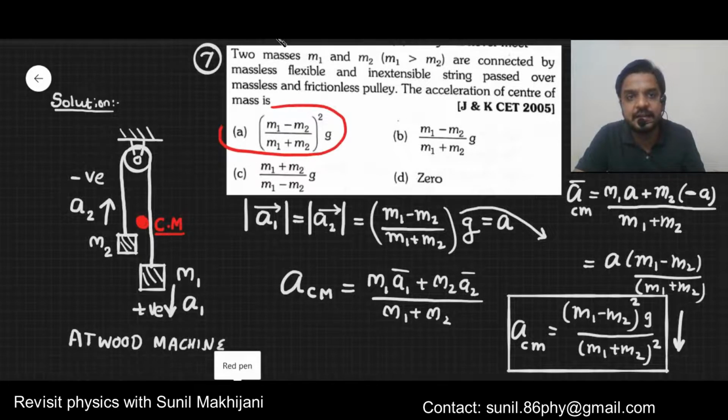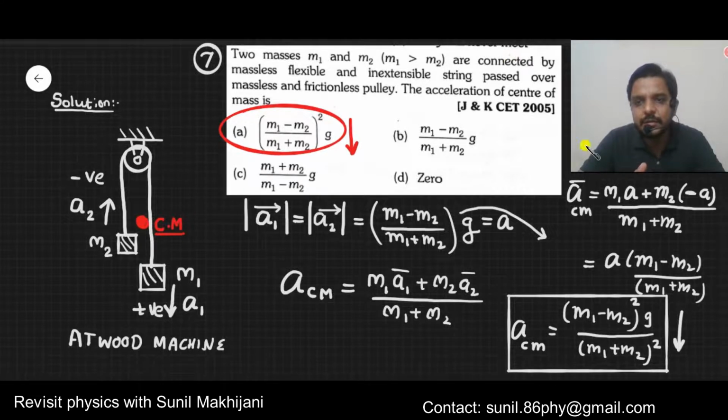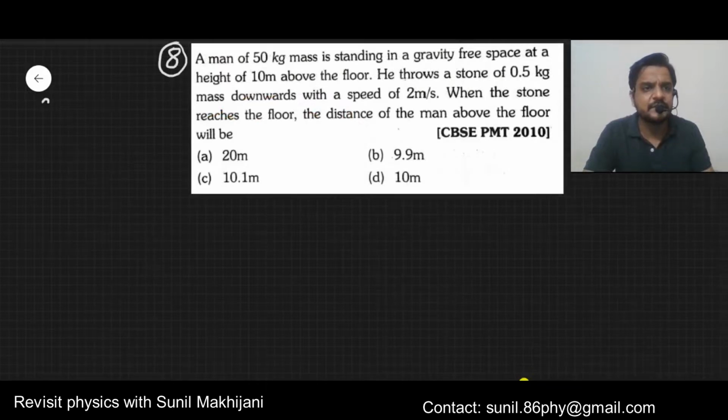Ultimately this is the right answer for this question, and the acceleration will be downward. In this problem I have taken the downward direction as positive. It is completely our choice, as long as it is not mentioned in the question. So just understand why I took a2 as minus a. I hope it is clear to you. Let's go with the next question. So this is the next question now.